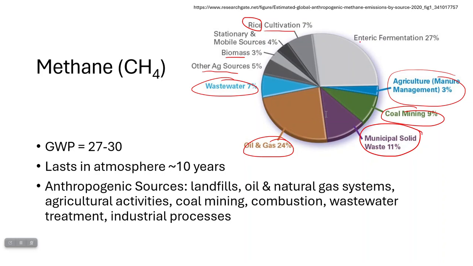Enteric fermentation, that I believe is basically cow farts. It's farting. So as organisms, animals, mammals particularly, digest food in their intestines, we have symbiotic bacteria living with us, and these bacteria will break down some of our food and produce methane.